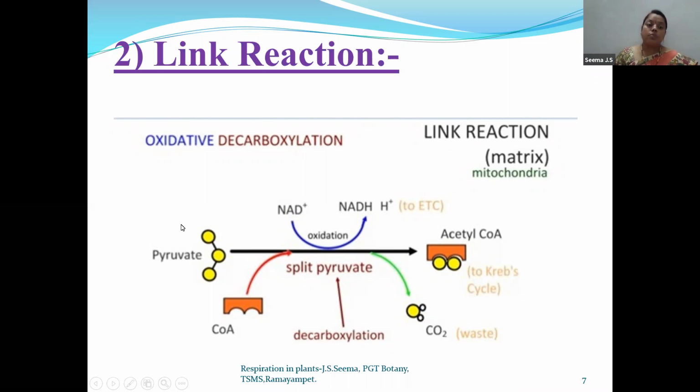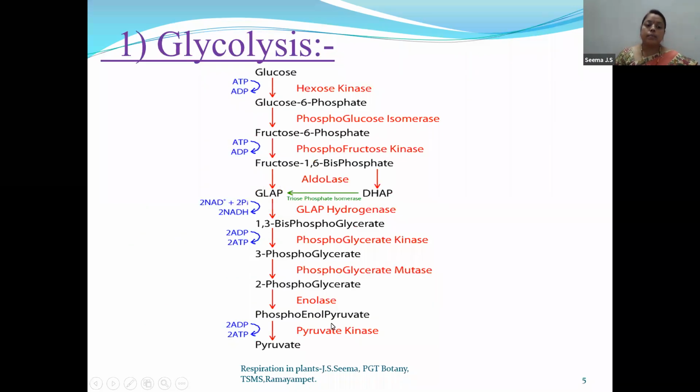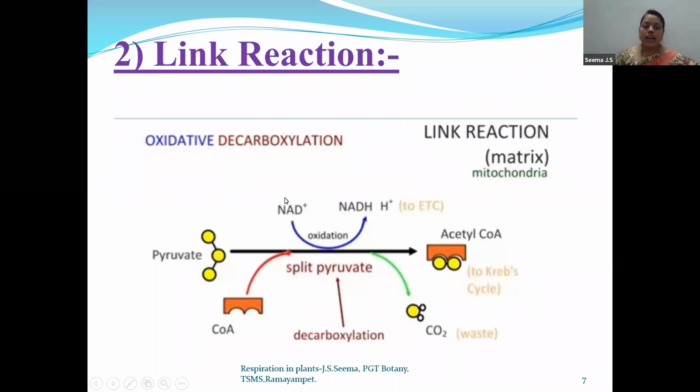Now, the product formed in glycolysis, that is the pyruvate, will enter into the link reaction, that is oxidative decarboxylation. Let us see what is happening. Children, this pyruvate is a 3-carbon compound. As you can see, the yellow color structures are showing you that there are 3 carbon molecules. This pyruvate undergoes oxidation, then decarboxylation. So first oxidation is taking place. That means some electrons and protons are released as the coenzyme NAD+ accepts them and gets converted to NADH2.